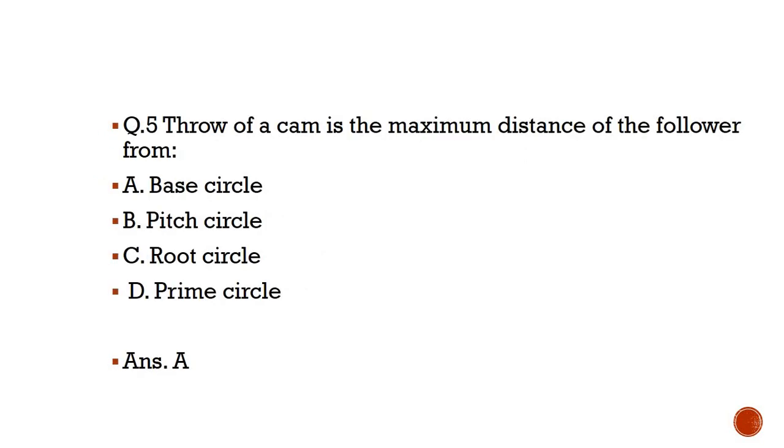Question number 5, throw of a cam is the maximum distance of the follower from dash dash. Option A, base circle; option B, pitch circle; option C, root circle; D, prime circle. And the correct option is option A, base circle.